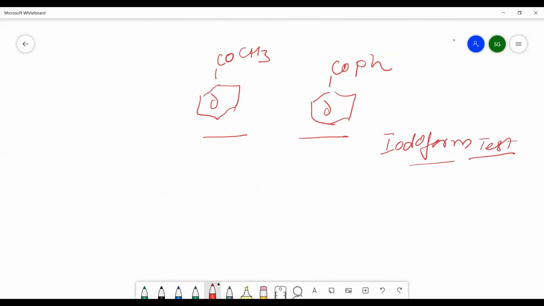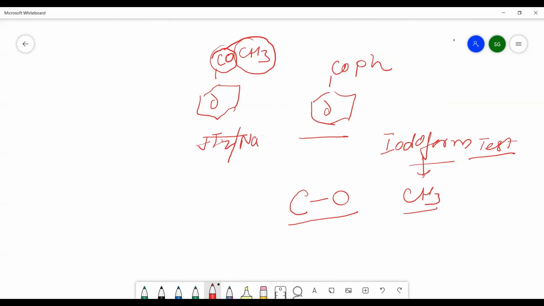In case of iodoform test, what will happen? The carbon containing oxygen must have the methyl group. Like carbon containing oxygen has methyl group, undergoes the iodoform test. See how it takes place. When there is an addition of iodine in the presence of NaOH, this CH3 group will be converted into iodoform, CHI3, which is yellow in color, yellow PPT.